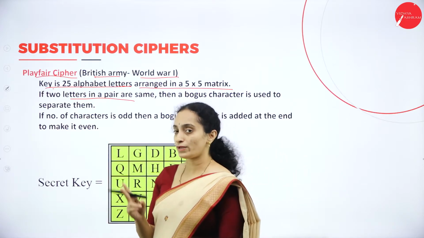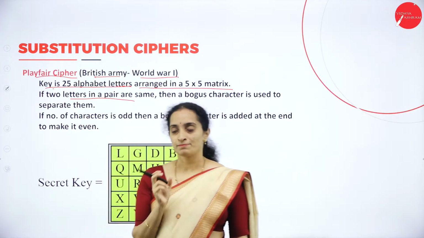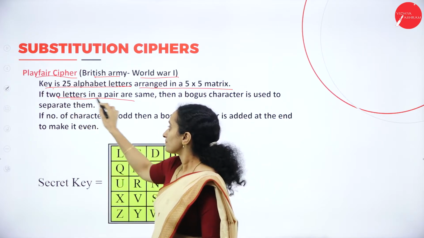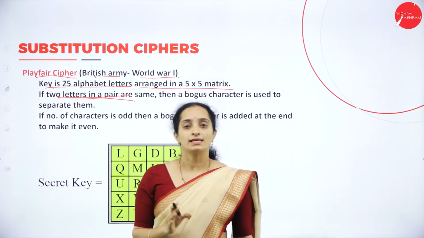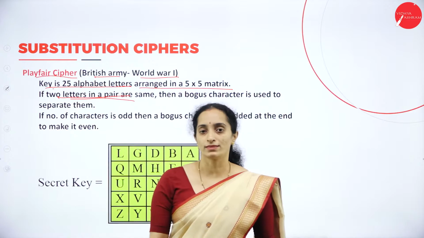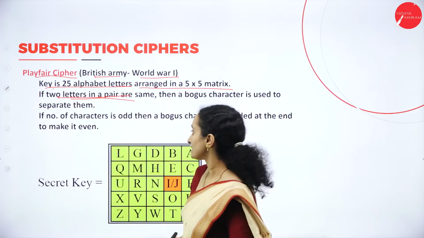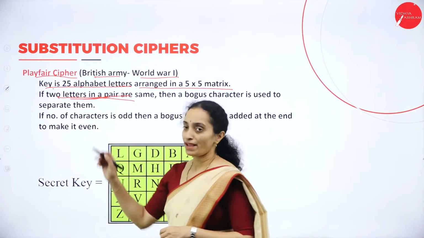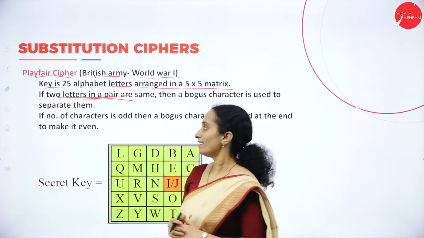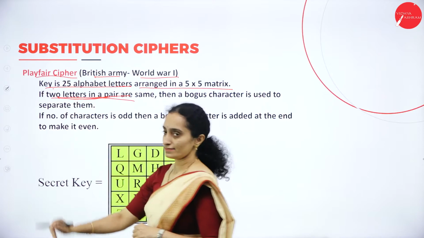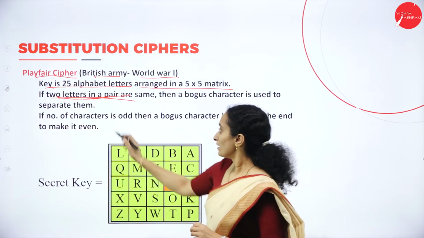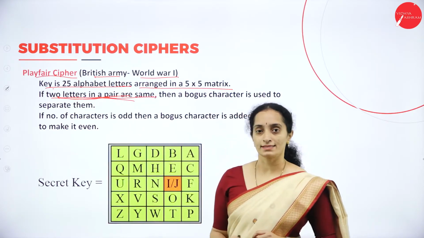So sets of 2 characters will be made, and the encryption and decryption are applied on these sets of characters. In the Playfair cipher, a pair of characters is considered, and if 2 letters in a pair are the same,